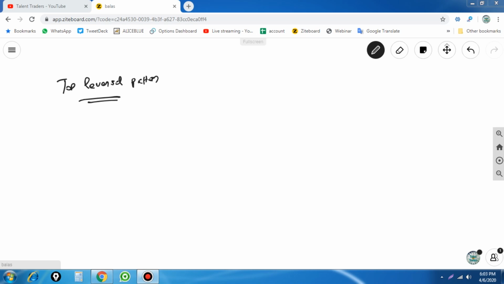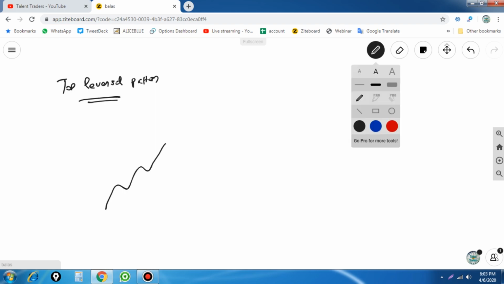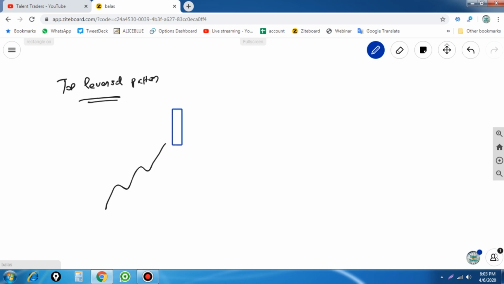After a rally, so we have to see there will be a rally in the market. After the rally, there will be a big candle which forms in a bullish way. After that, we have to find a small candle in the form of a spinning top.